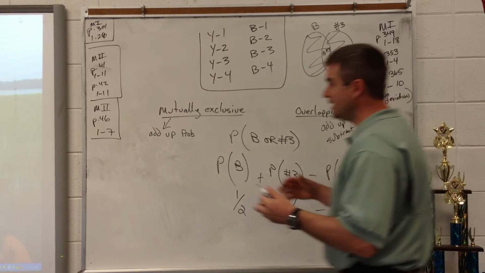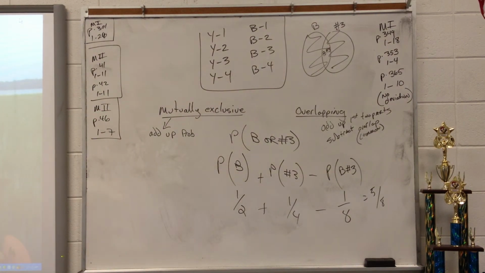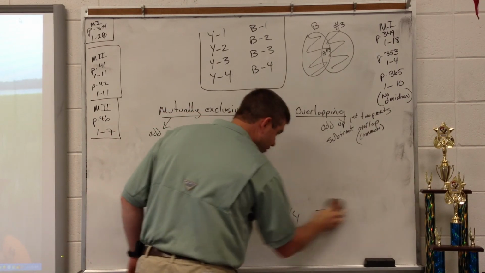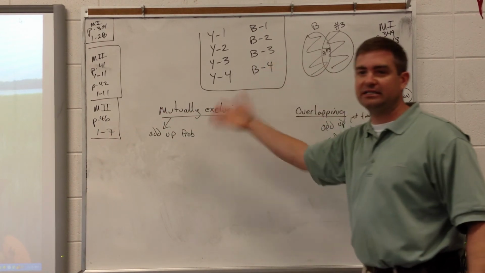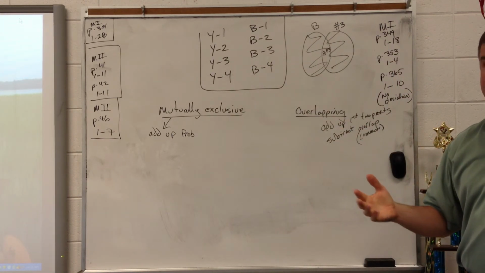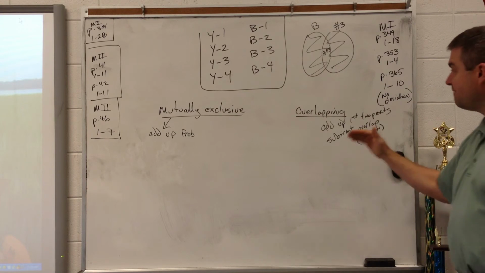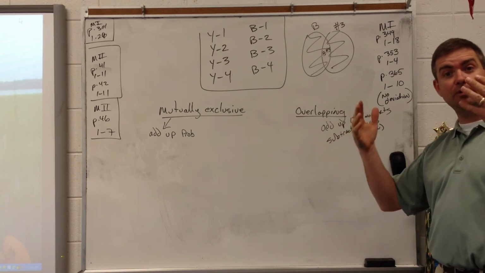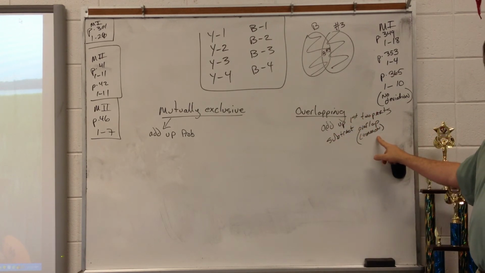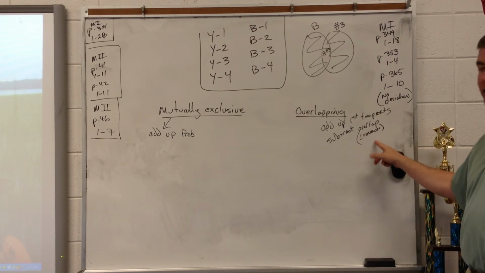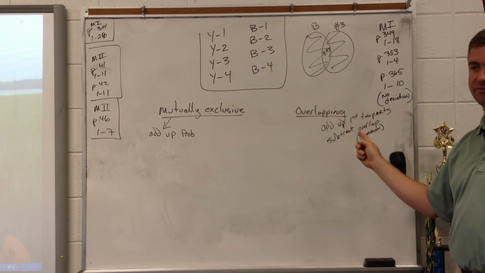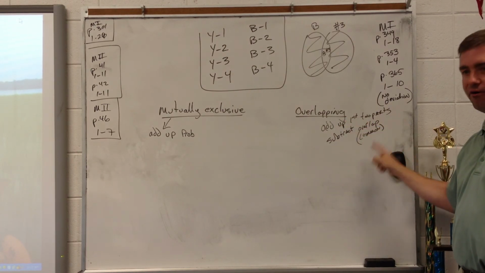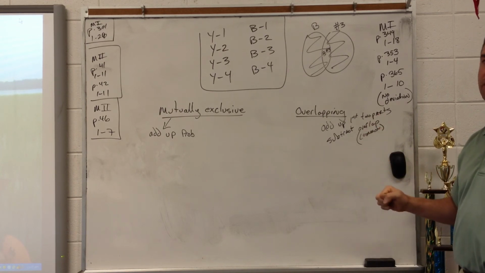So in review, instead of me just giving you the formulas, we kind of discovered these formulas through these 2 examples. If they're mutually exclusive, it's very easy. Find the 2 probabilities and add them up. If it's overlapping, which most of them are because it's harder, you add up the 2 probabilities, but then you have to subtract the overlap. And that's the hard part. It's not hard to figure out whether they're exclusive or overlapping. It's hard to figure out what these 2 probabilities are and what the overlap probability is. That's the hard part.